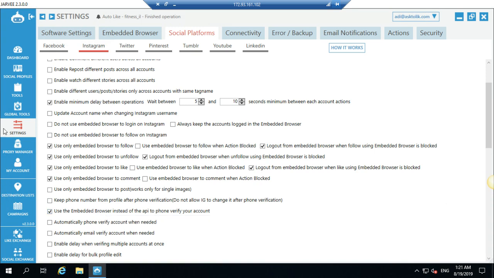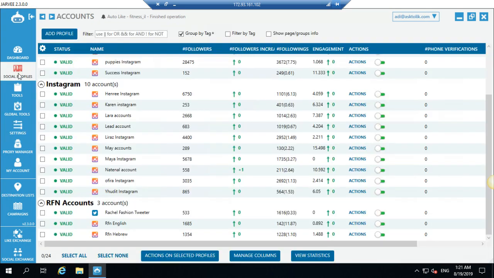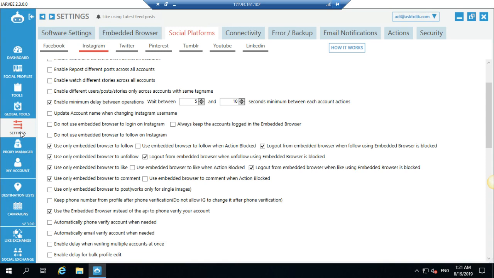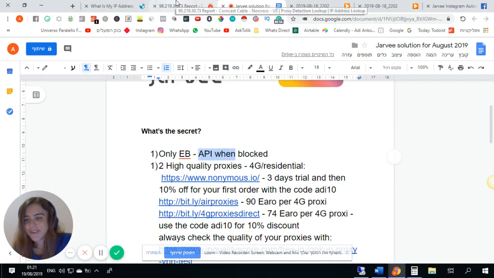Okay. When you set it up from here, you don't need to go to every social profile and set it over there. It doesn't matter. When you check everything here, it's actually relevant to all of the accounts. It doesn't matter what you checked on the social profile. This is the first thing I actually do.